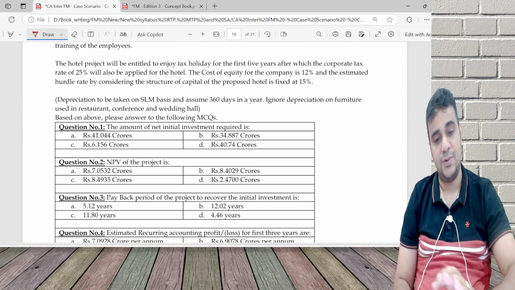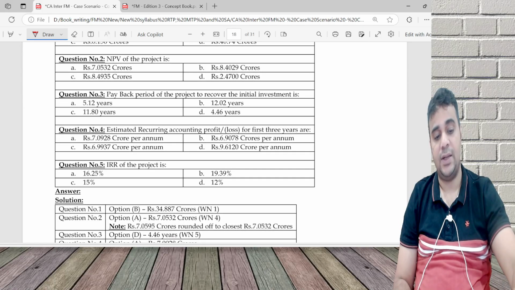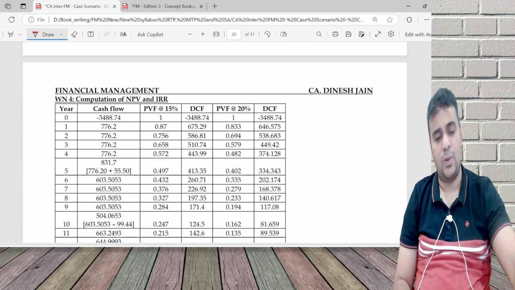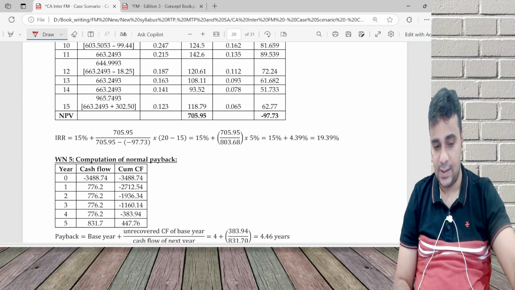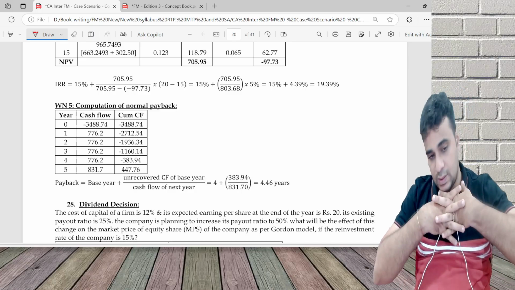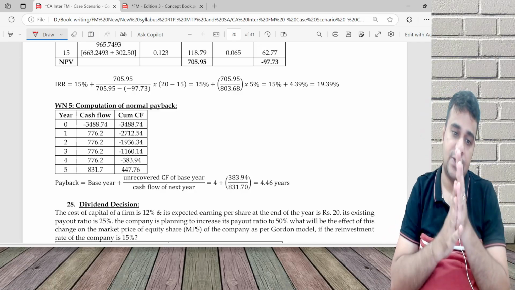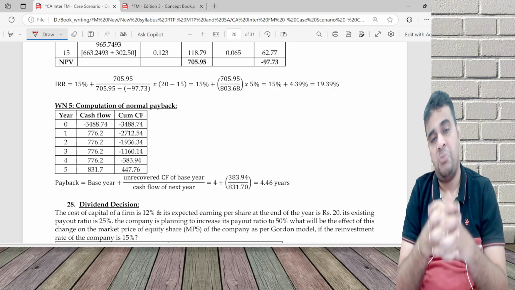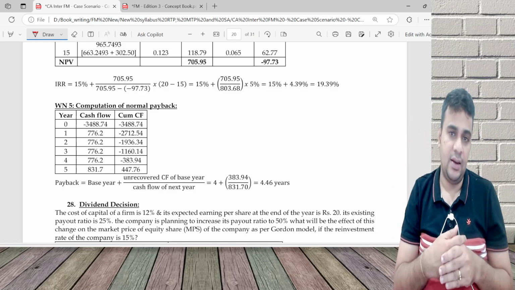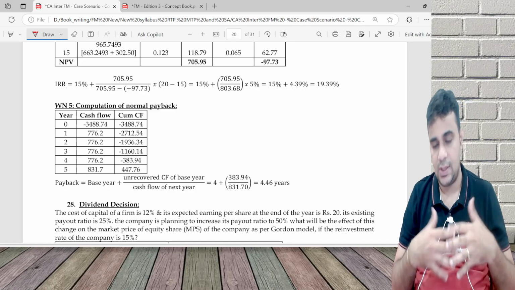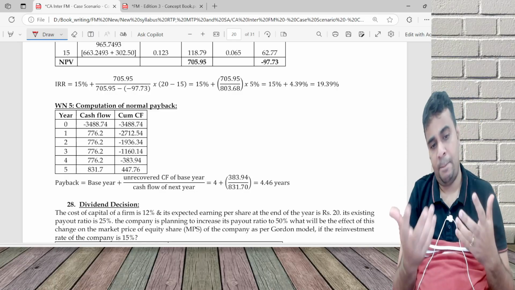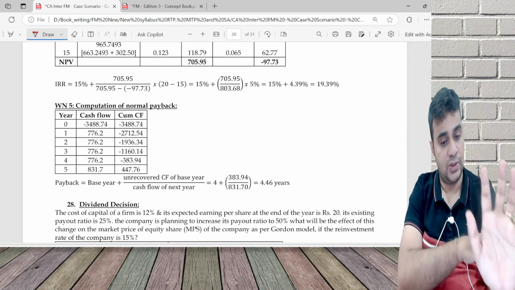The question itself runs into 2 pages, and the solution will run into I think 3 pages. It's a very lengthy question, and lots and lots of calculations are needed. I am not discussing this, but I have already uploaded a video on it, so you can watch that video. I don't expect ICAI to test such an extremely tough question, and in case it comes, that's really bad luck. If such a tough question comes, my suggestion is to answer it at the end. If you can guess or estimate, try to randomly pick answers, everything at the end, not at the beginning, because it will end up taking a lot of time.